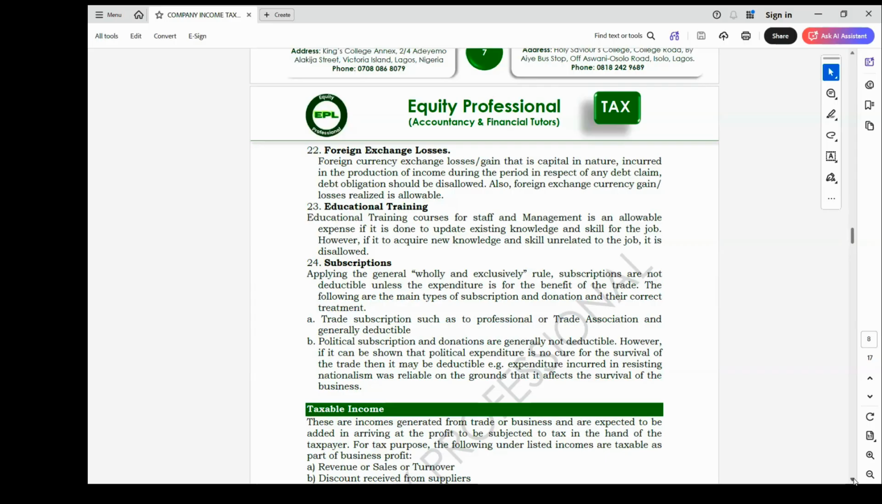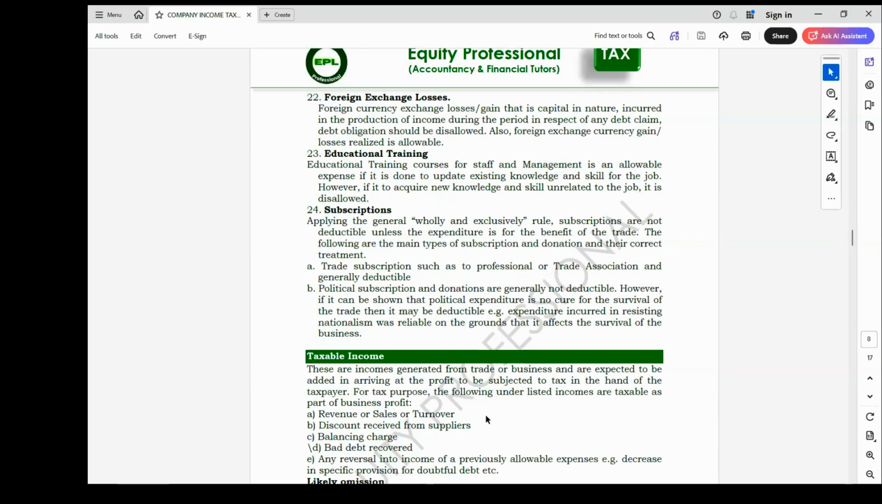We also have taxable income. Any income that is related to the activity of the business is taxable, such as revenue, sales or turnover. They are all taxable. We have discount received from suppliers, balancing charge, and bad debt recovered.